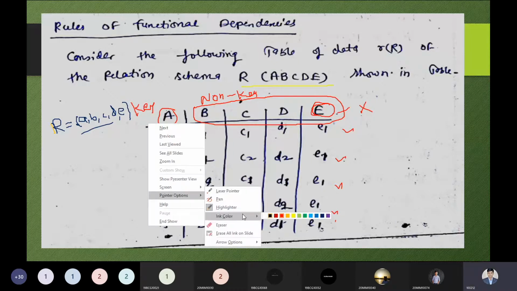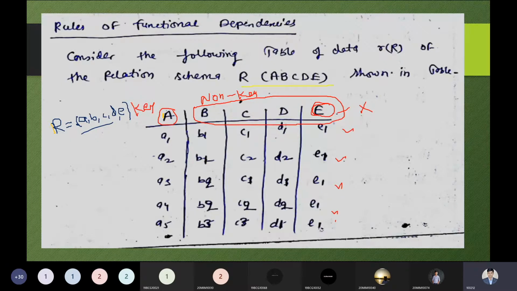A is an attribute that uniquely identifies the entire records A1, A2, A3, A4, and A5. So from this diagram you will be able to see we have some attributes A, B, C, D. A is basically known as the key attribute. Why? Because it contains unique information.